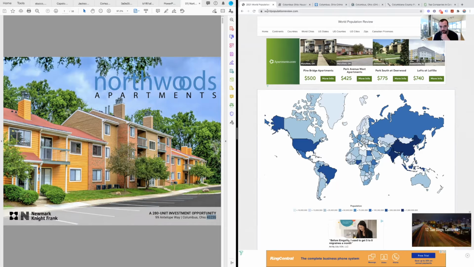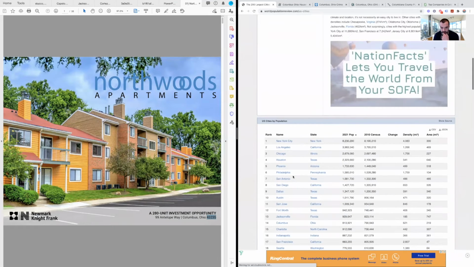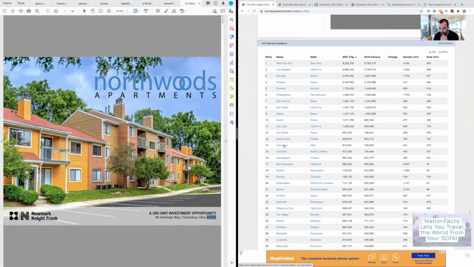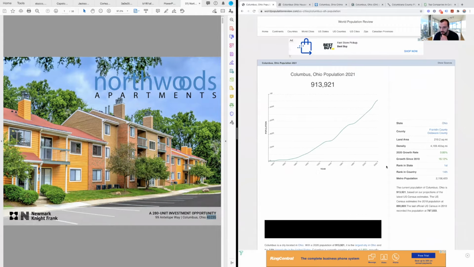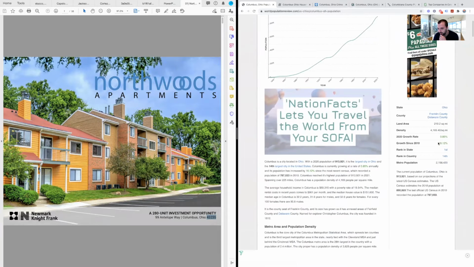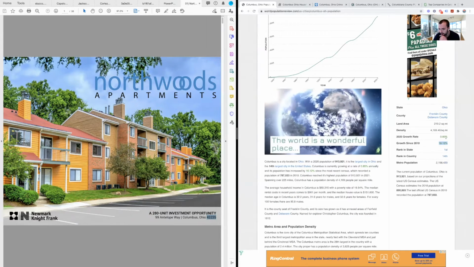So this website, World Population Review, is a great website. You can come over here and go up to U.S. cities. You can come down and find your city, and here's Columbus, Ohio, right here. So we're going to look at this, and here's some of our growth rates, right? So we got 16.12% since 2010.